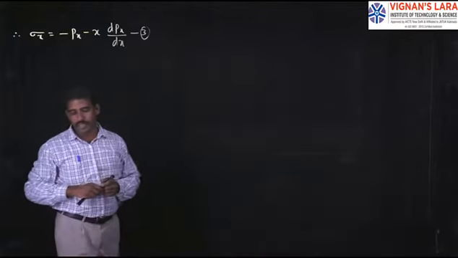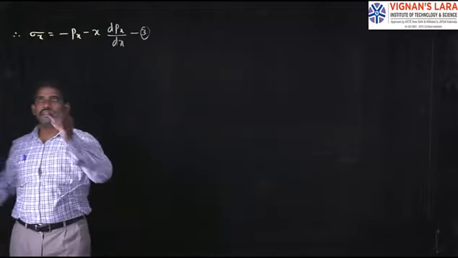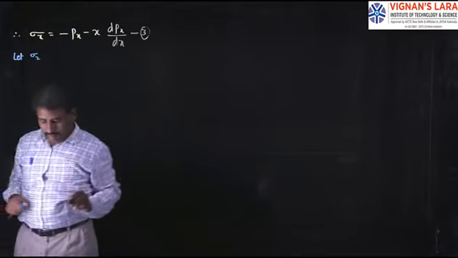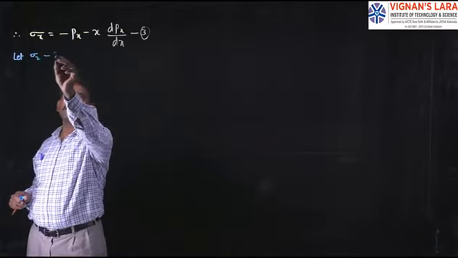Now consider the longitudinal strain. Let sigma 2 be the longitudinal stress.